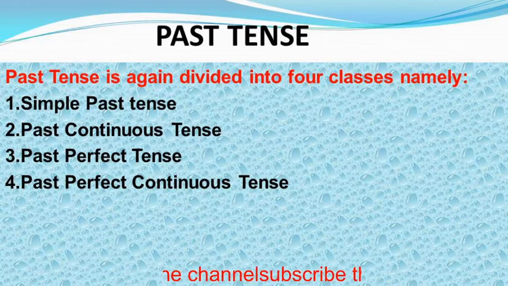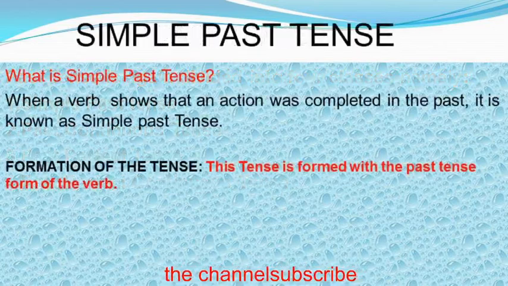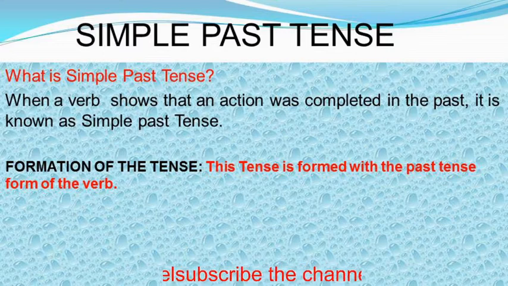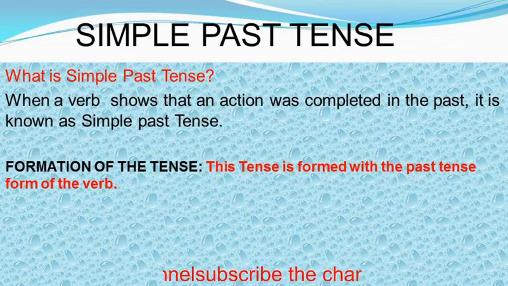Okay, let's look into the first one, that is simple past tense. Then what is simple past tense? When a verb shows that an action was completed in the past, it is known as simple past tense. This tense can also be used to denote an action that took place in the past and has been completely finished.